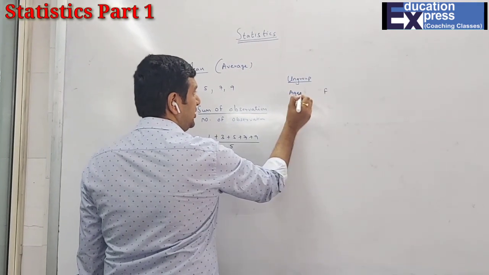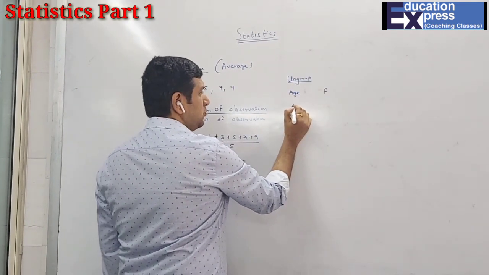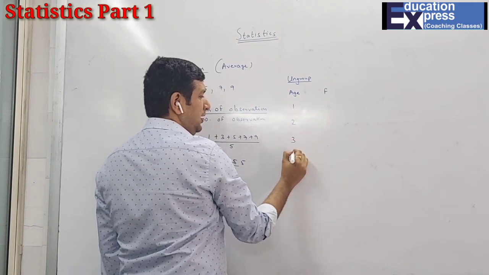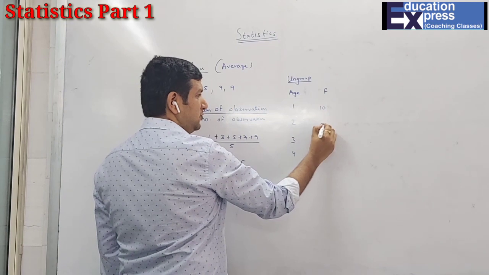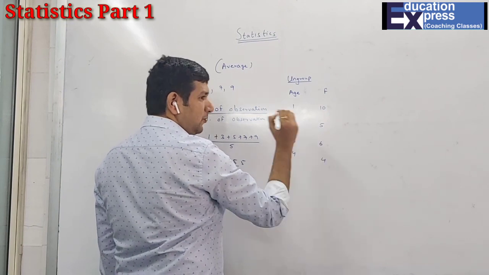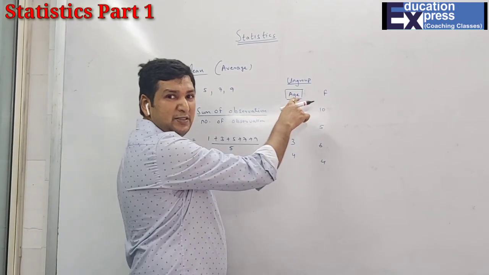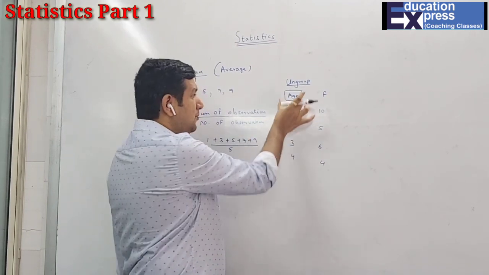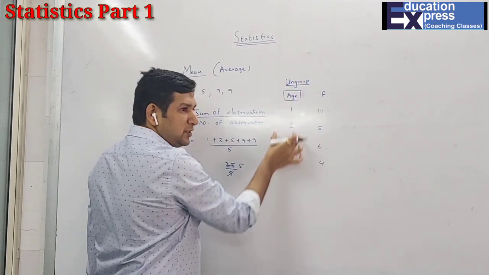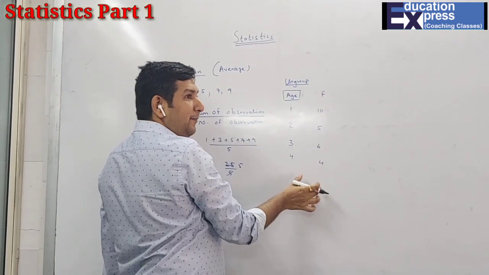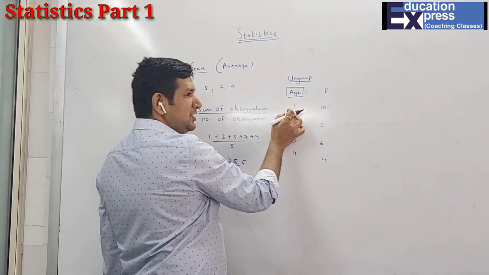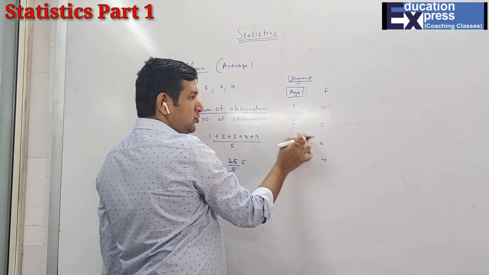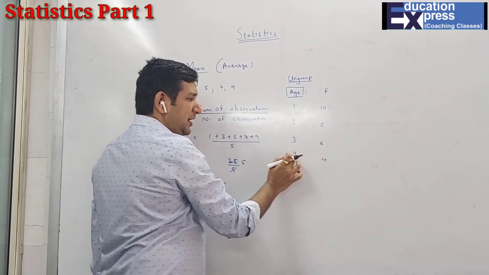I have given age. So the age of the student is 1, 2, 3, 4. There are 10 students over here. There are 5 students, 6 and 4. Your age basically becomes your x, that is the observation. So this is your observation and this is the number which tells you that 10 students have age 1, 5 have age 2, 6 have age 3 and 4 have age 4.